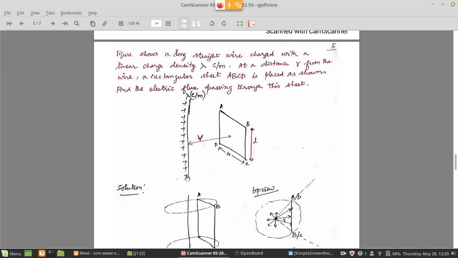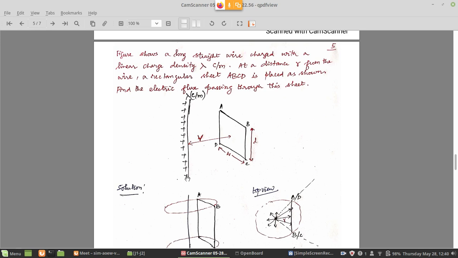So in this figure, a long straight wire with the charge density lambda, that is lambda coulomb per meter, is there, and it is at a distance of small r. There is a surface that we are imagining, that is a rectangular surface, called rectangular sheet ABCD.